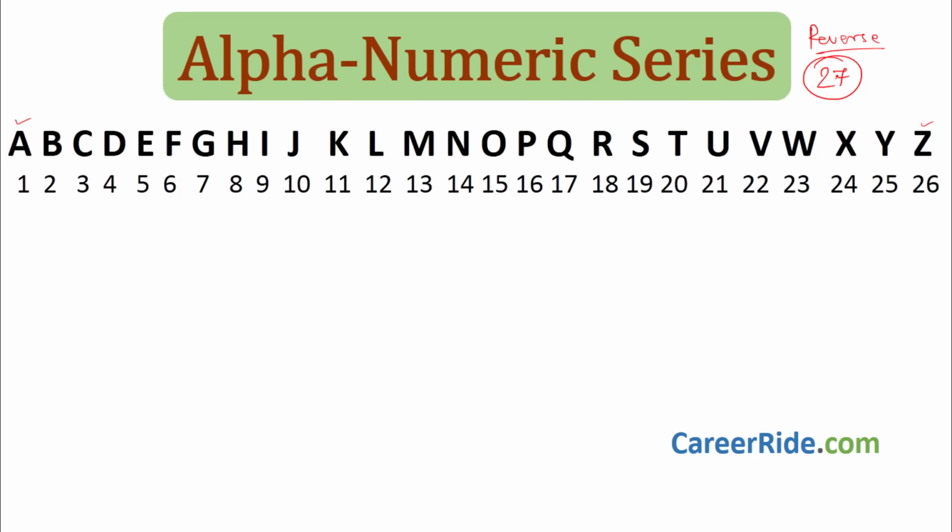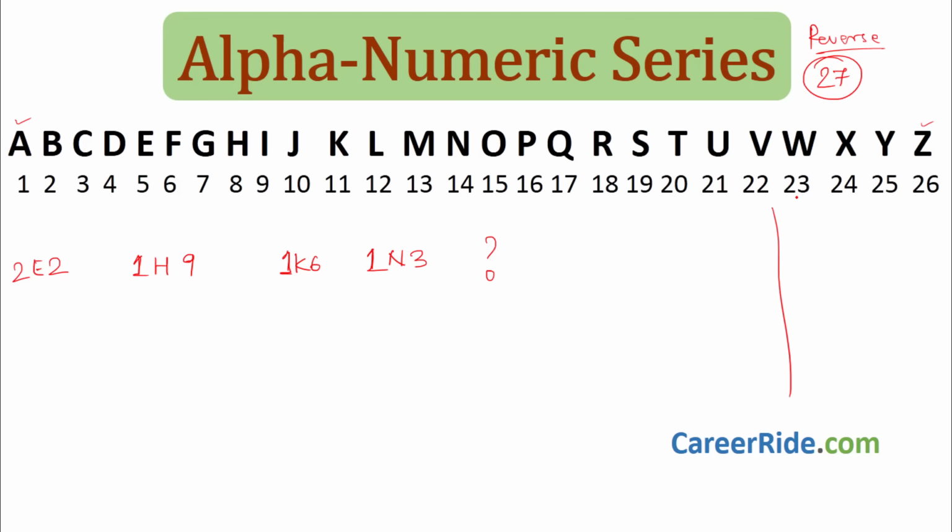Now in alphanumeric series, generally how to find out the relation. I'll give you an example of alphanumeric series right now over here, so you'll understand what exactly we mean by alphanumeric series. 2E2, 1H9, 1K6, then we'll have 1N3. Find the next one. Now over here, this is an alphanumeric series where we have alphabets and numbers.